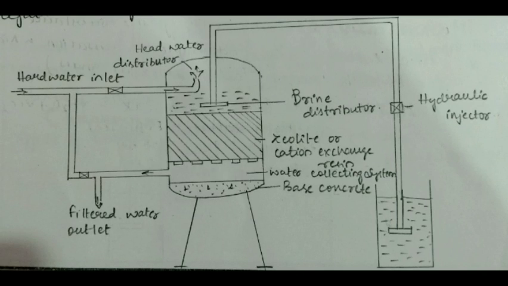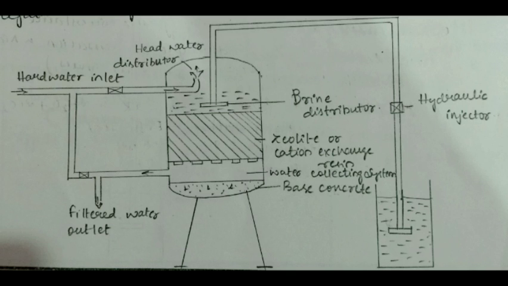The zeolite softeners we use may be of a gravity type or pressure filters, the most common being the pressure filter as shown in the figure. The rate of filtration through a zeolite softener is around 300 liters per square meter per minute, and the process results in zero hardness water. If we want to control the degree of hardness, we can mix the zero mineral water with hard water to achieve the degree of hardness we require, because zero mineral water is not suitable for drinking, but it can be used for industrial purposes.